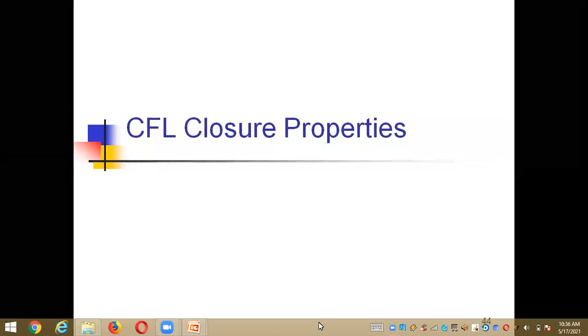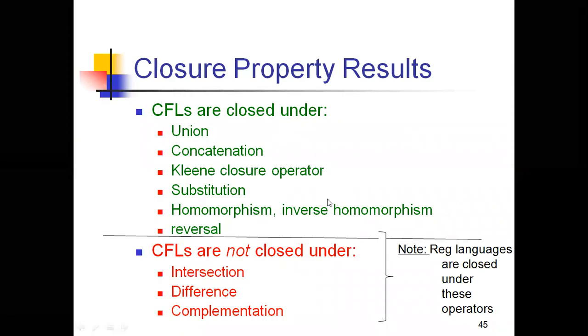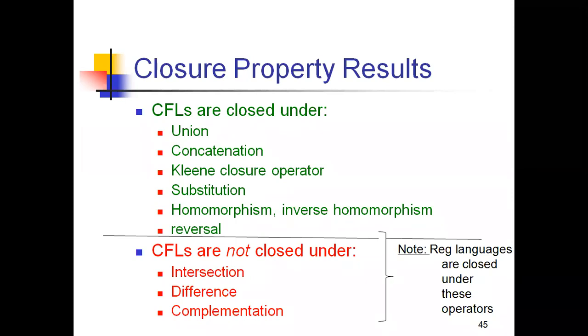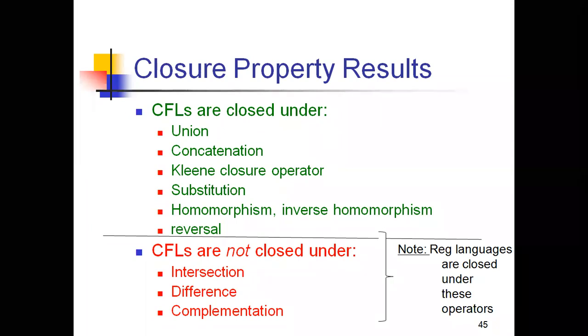In this class, I'm going to explain context-free language closure properties, CFL closure properties. Here we have some of the properties of the CFL, and let's see what those are. Context-free languages are closed under union, concatenation, Kleene closure operator, substitution, homomorphism, inverse homomorphism, and finally reversal.